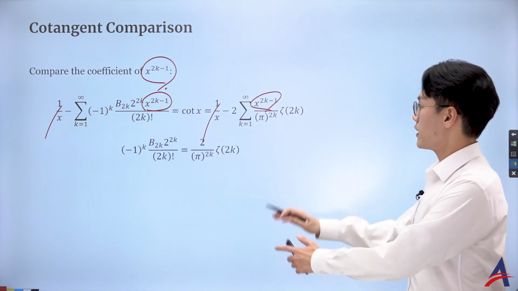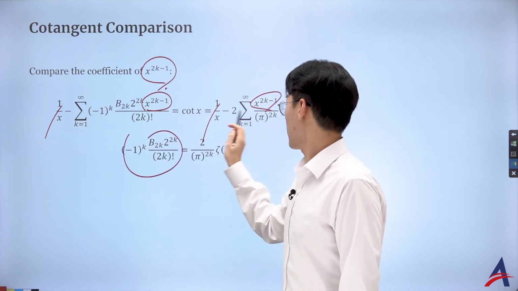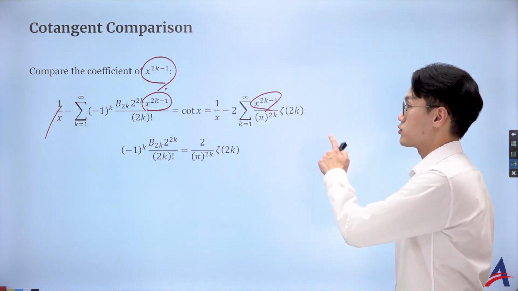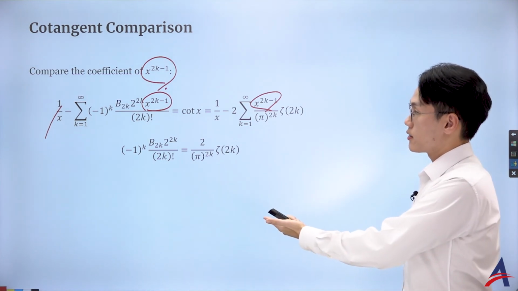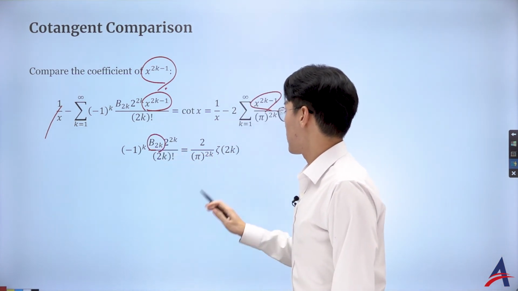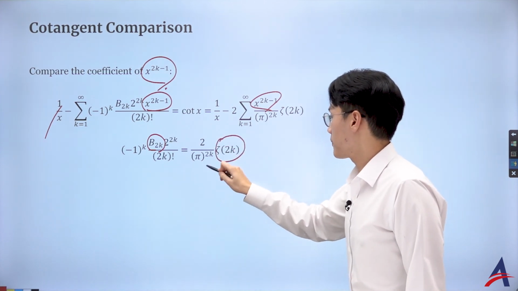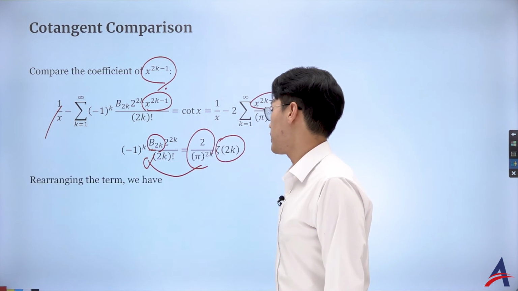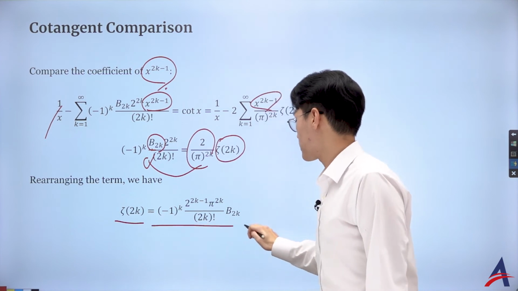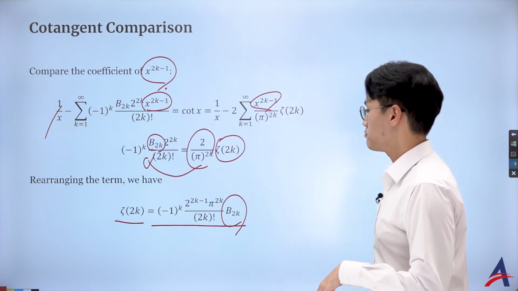So let's do that. If I just derive the coefficient of x to the power of 2k minus 1, the left-hand side has this term, the right-hand side has this term. Okay, don't forget the negative 2. Don't forget the 2. All right. And our aim was to describe the Bernoulli numbers of the even term, or in fact, the zeta function of even term. So what I'm going to do is just rearrange to the other side, right? If I rearrange, what you actually end up having is this zeta of 2k described by the even term of the Bernoulli numbers. Marvelous, marvelous.